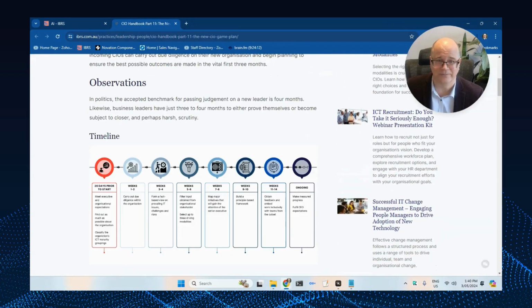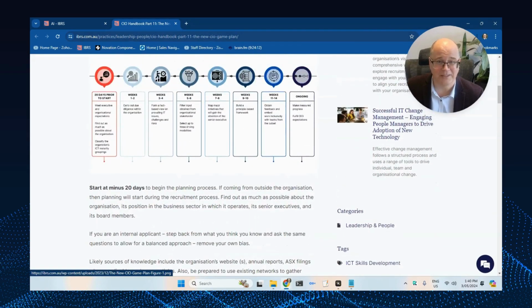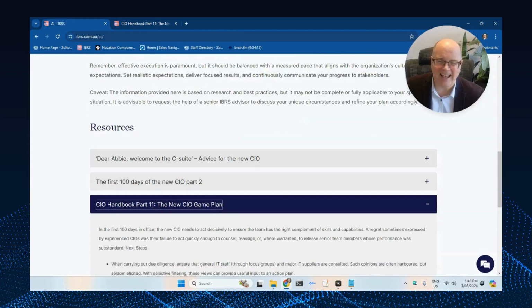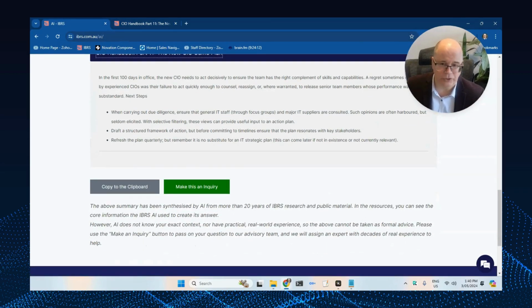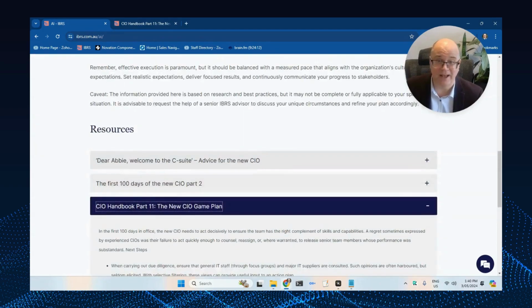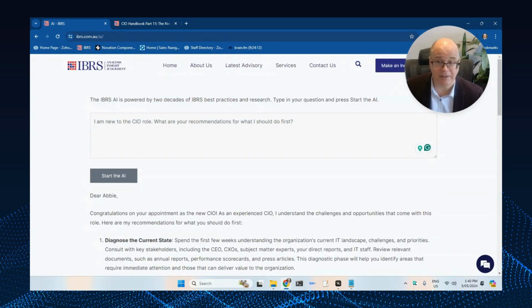There you go. Look, the whole thing is laid out for you. And of course, you can always click on this to make an inquiry. And one of our CIOs who's really been through that whole process many, many times will come to you and walk you through your career path, possibly, or even offering mentoring.